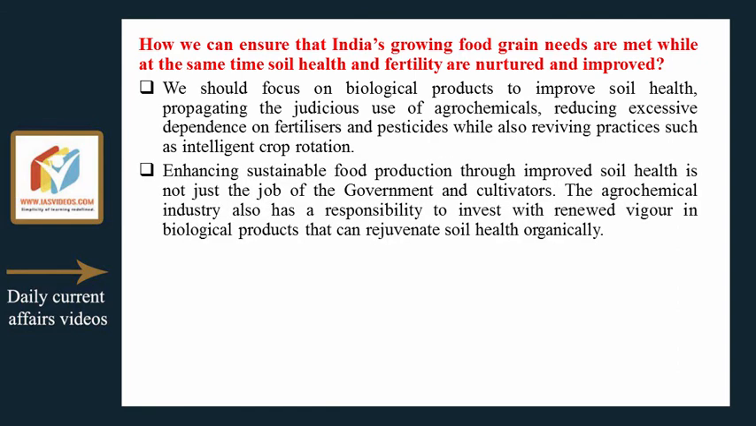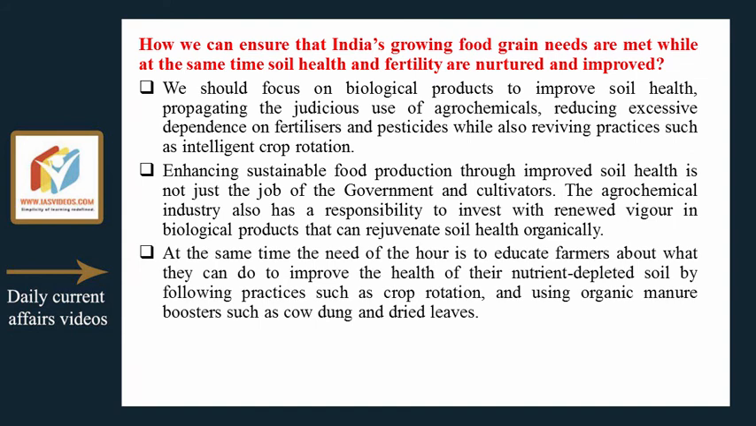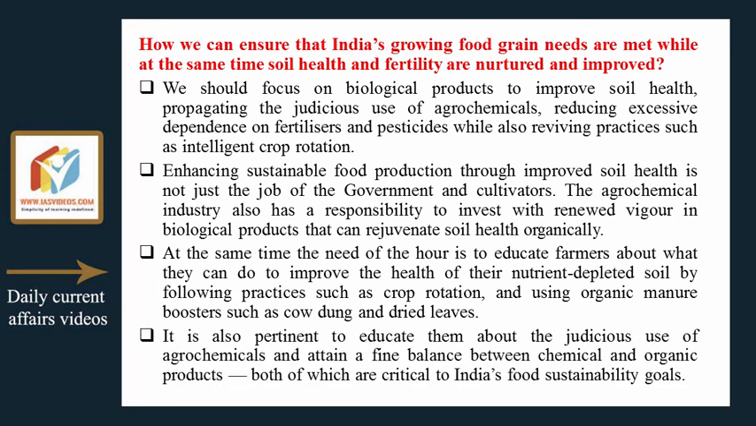Enhancing sustainable food production through improved soil health is not just the job of the government and cultivators. The agrochemical industry also has a responsibility to invest with renewed vigor in biological products that can rejuvenate soil health organically. At the same time, the need of the hour is to educate farmers about what they can do to improve the health of their nutrient-depleted soil by following practices such as crop rotation and using organic manure boosters such as cow dung and dried leaves.